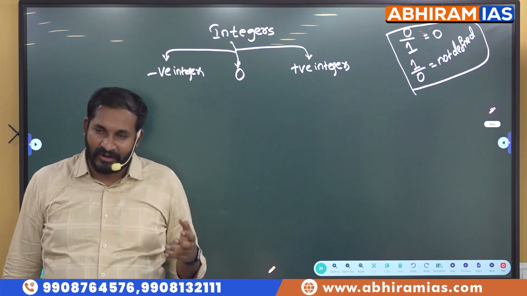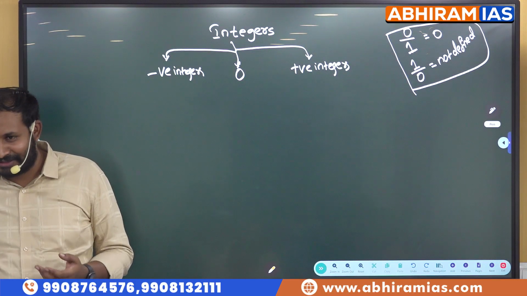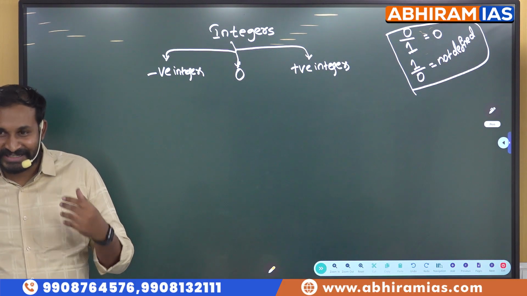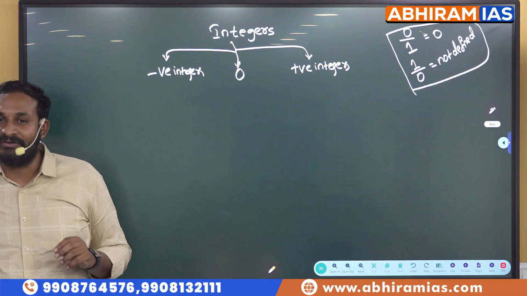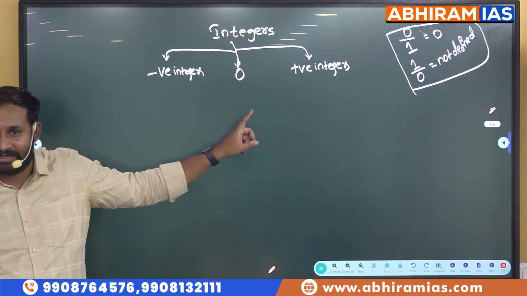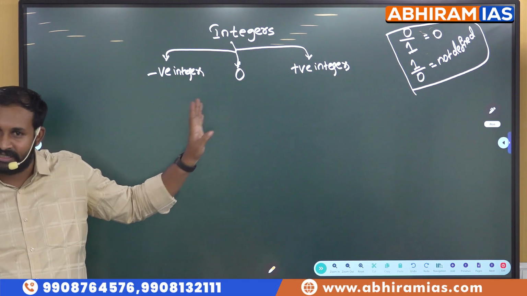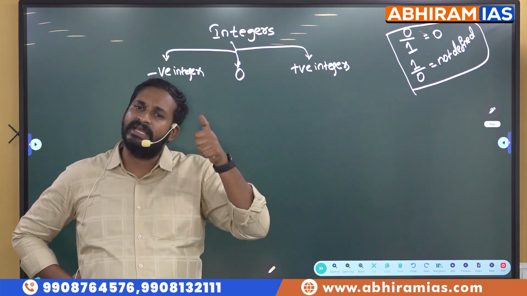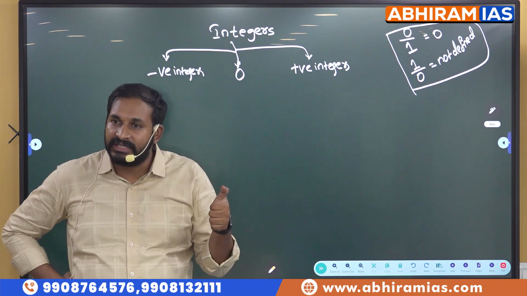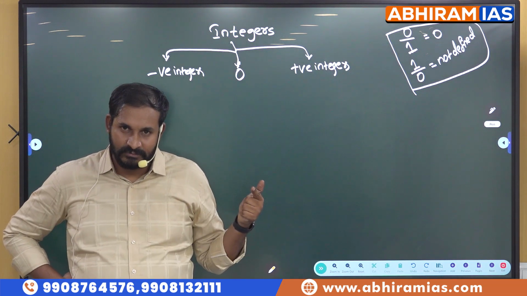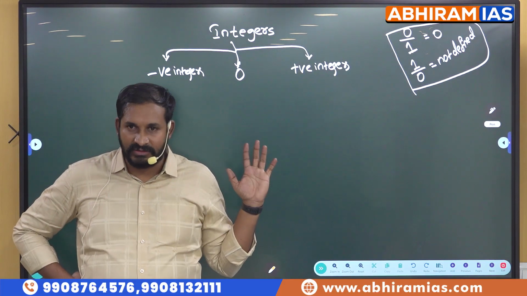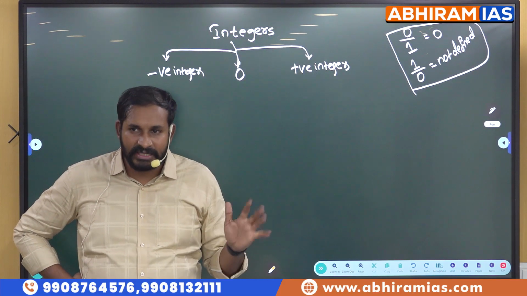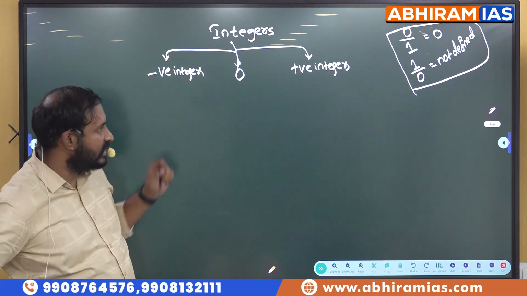Even though everyone has completed graduation, if I ask suddenly, almost 20 to 30% of students will give the wrong answer to this question. There is no doubt in that. So remember: 0 is divisible by any number, but the output is 0. Simple. So that is the case.